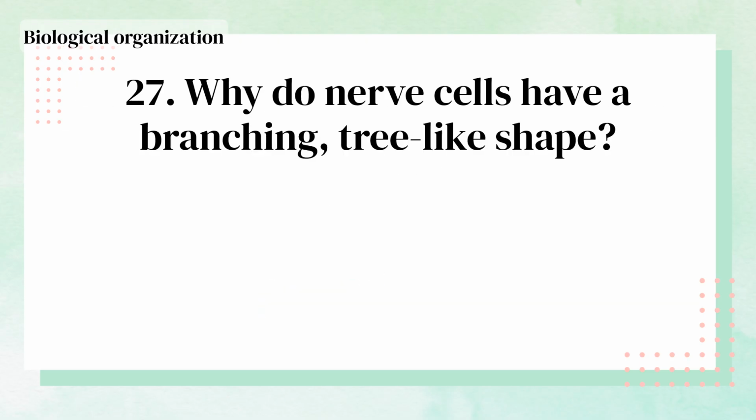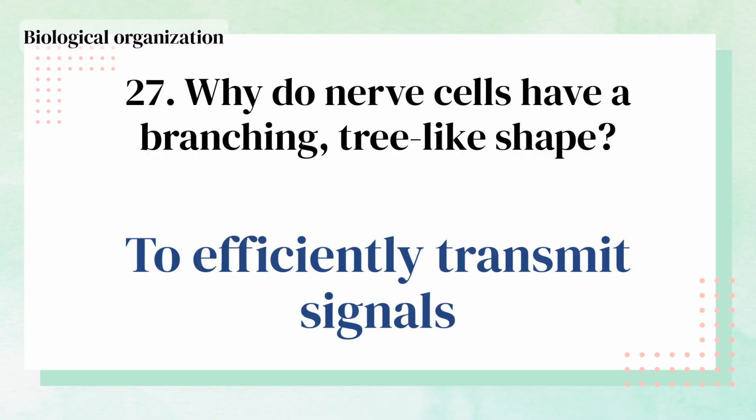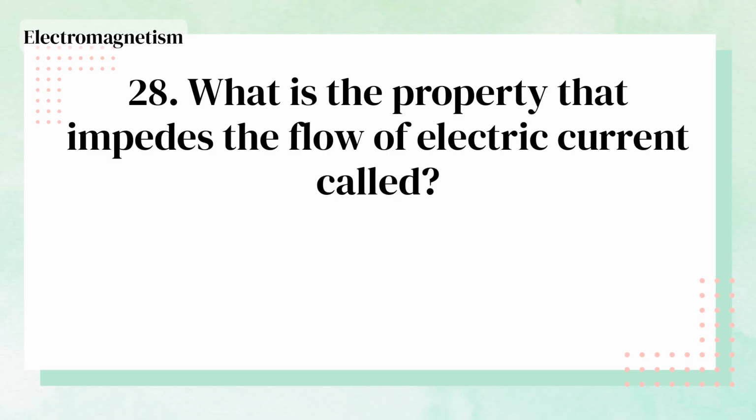What type of molecule explains why detergents or soaps can remove grease? Surfactant. Why do nerve cells have a branching, tree-like shape? To efficiently transmit signals. What is the property that impedes the flow of electric current called? Resistance.